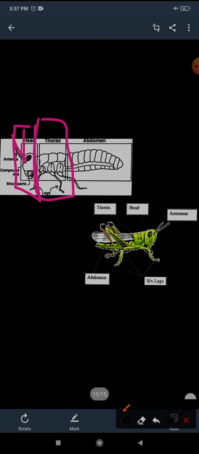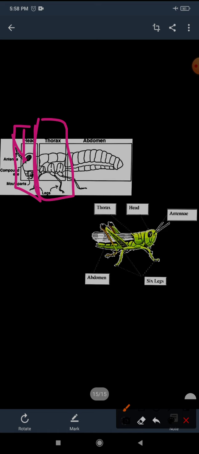One more thing: if the insect flies, the wings also emerge from this thorax region.